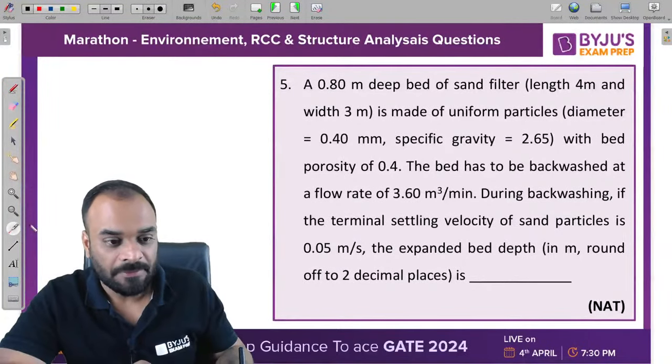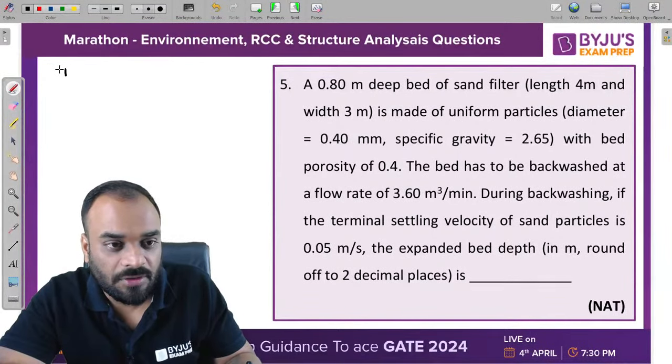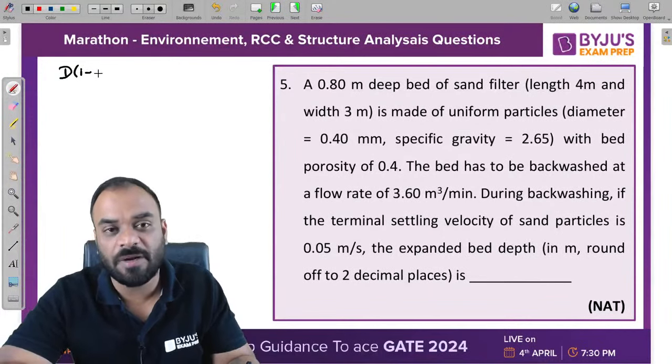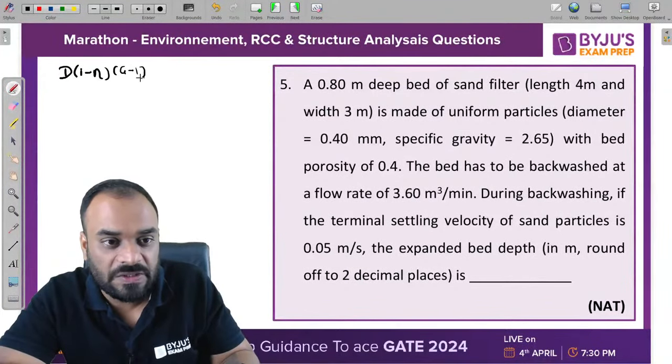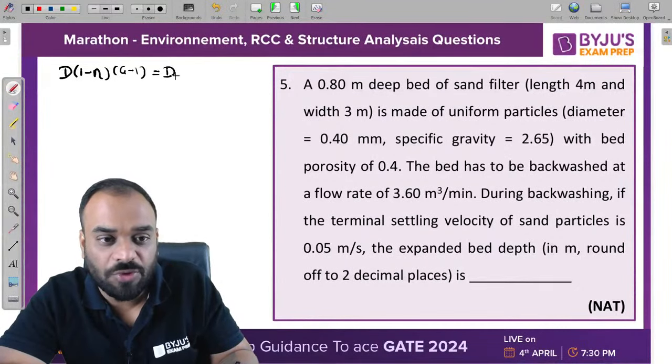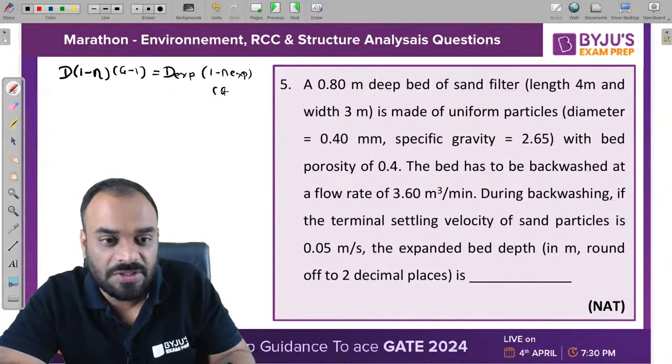Okay. Do you remember this relation? D unexpanded, depth of unexpanded bed filter, 1 minus eta, bracket G minus 1, and it should be equal to depth of expanded bed filter, 1 minus eta expanded, bracket G minus 1.